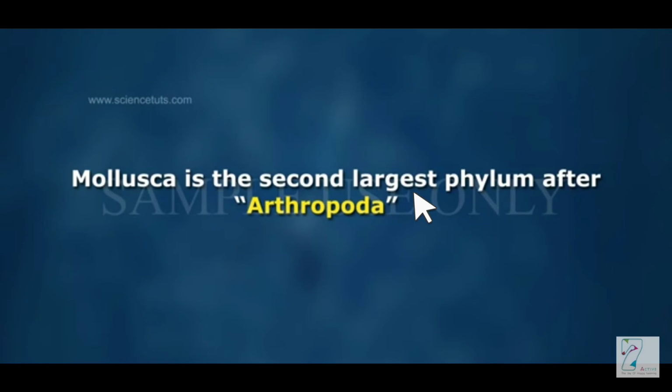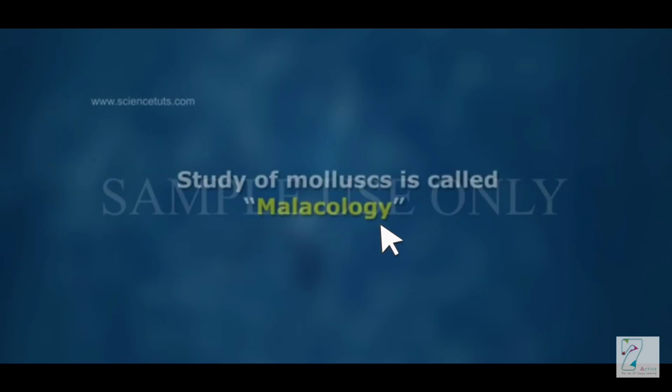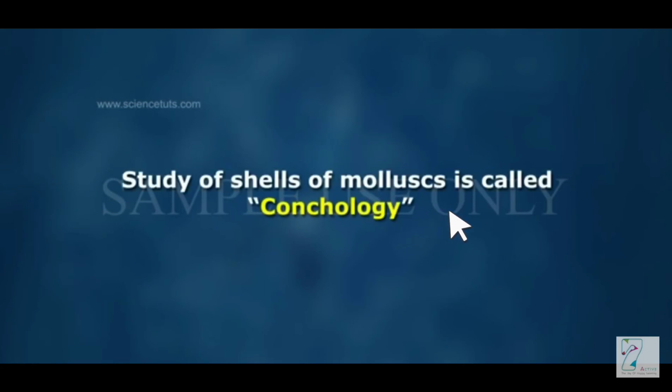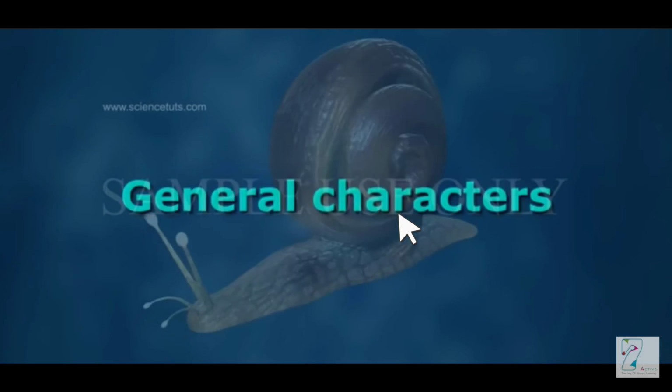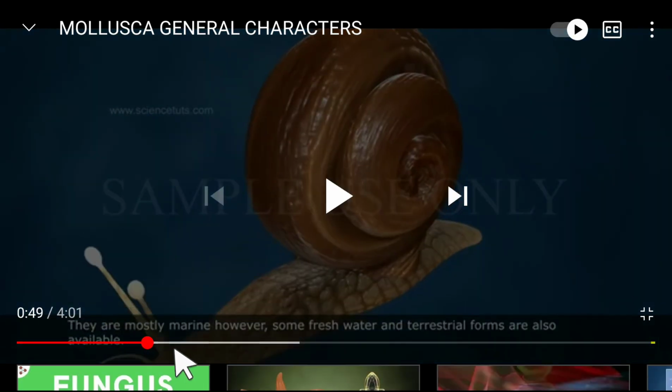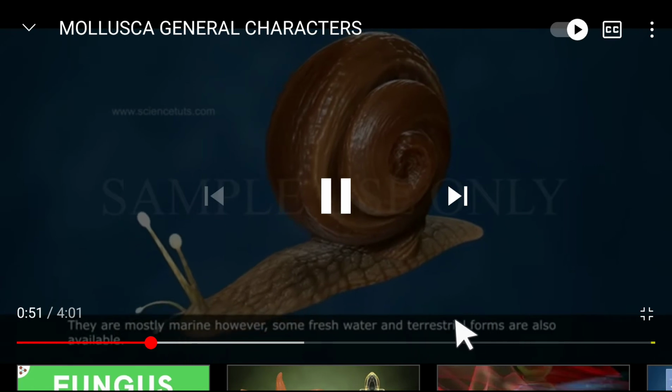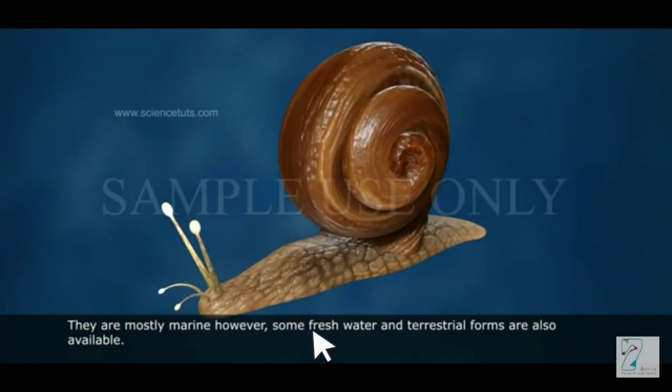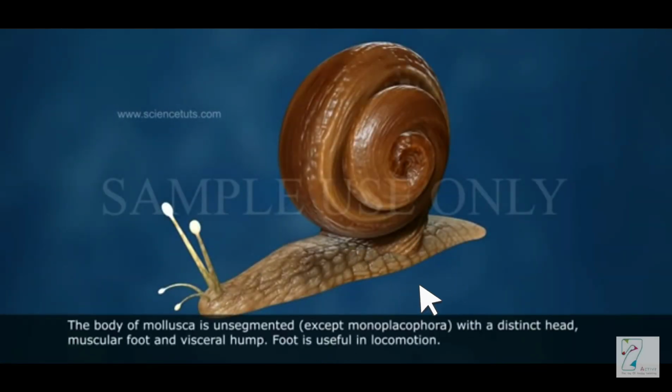It is the second largest phylum after Arthropoda. We have already seen Arthropoda. This is not for us to know at this stage. But what we should know is the general characters. They are mostly marine. They stay in seawater. However, some freshwater forms are also there and some of them even live on land. They are terrestrial also.